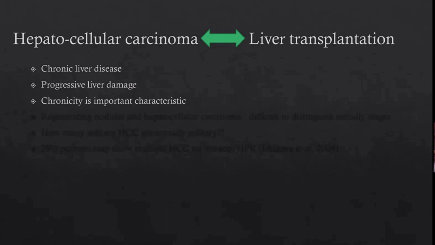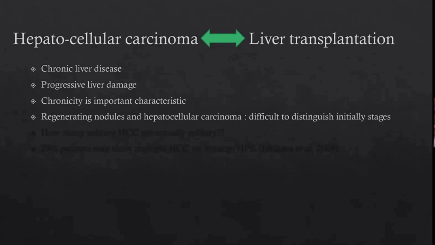So, liver transplantation, hepatocellular carcinoma, and liver cirrhosis, I'll say they're more like a tripod. So they have crosslinks with each other. When we see chronic liver disease as cirrhosis, we know there is progressive liver damage going on, and there is an ongoing continuous damage in the background, and that's why these patients keep on having some insult or other as time passes.